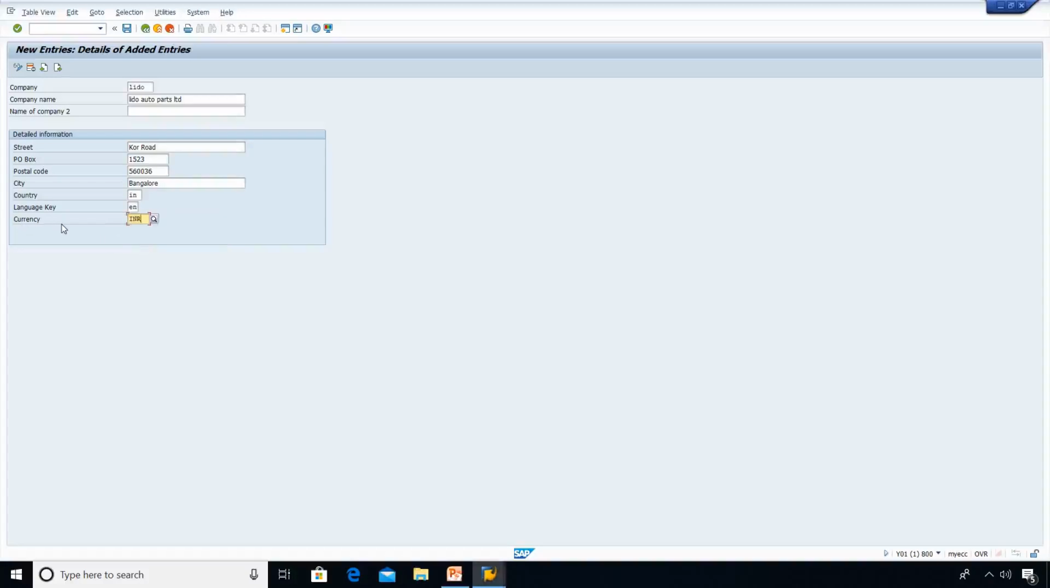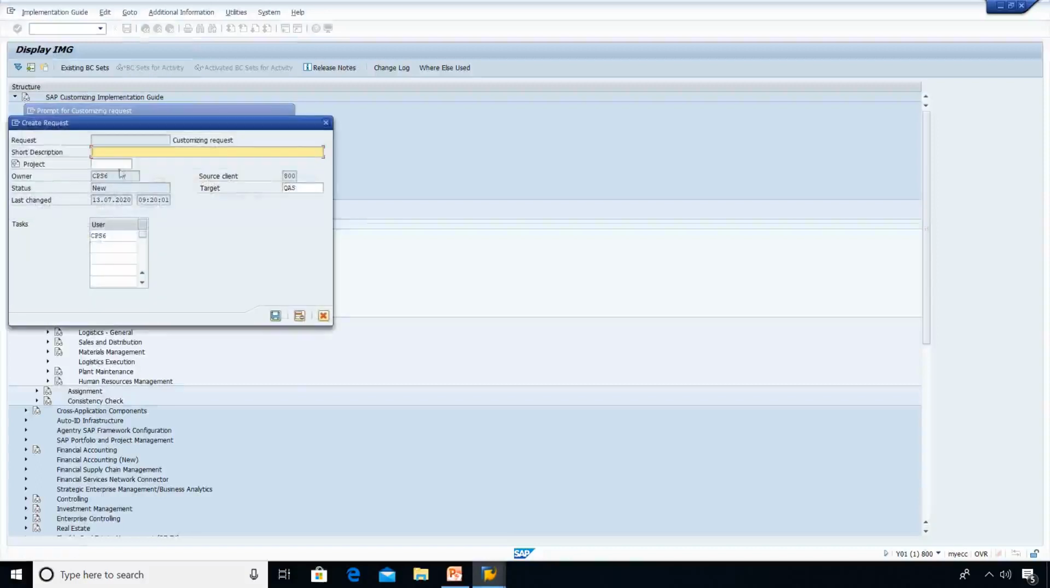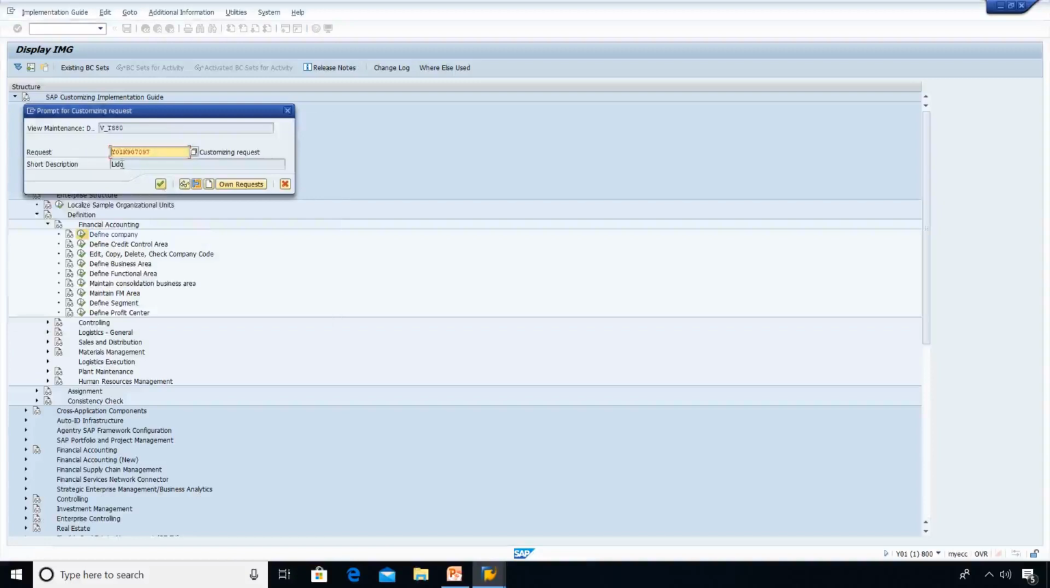Like if you see US, United States dollars. If you see South Africa, you will be using other currencies like South African rands. Singapore dollars, in that way. Now save this company. I need to create a new request. So I am going to create a request. Short description, let me give Lido. Save.